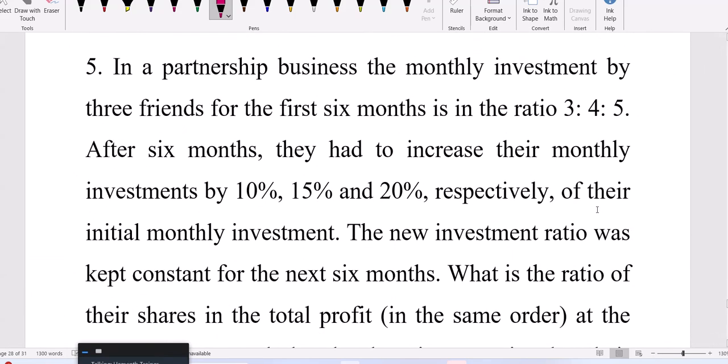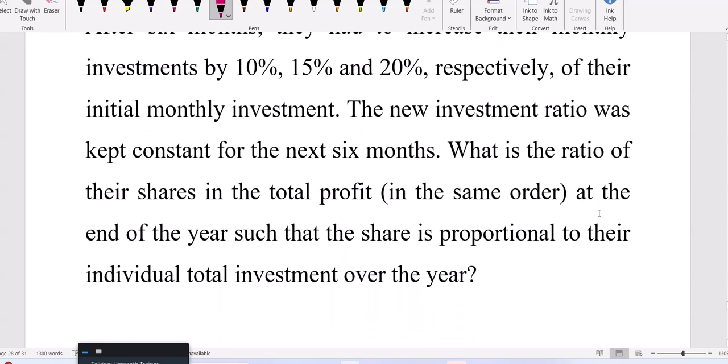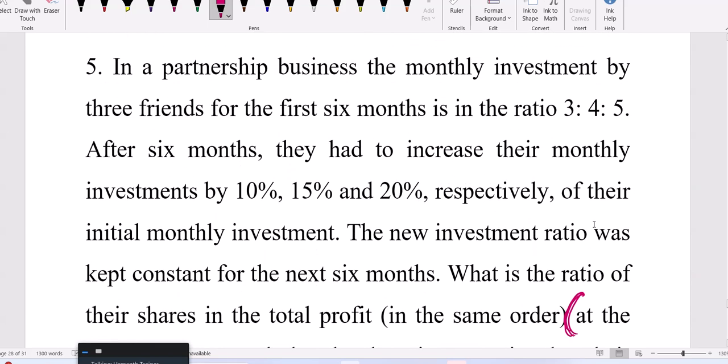In the GATE exam, they give all details clearly in the question. That's why the question is lengthy. It's not because of the difficulty. The question is a bit lengthy because the last line clearly says total profit is directly proportional to their investments in the entire year. This is generally not given from a placements point of view. In GATE, they clearly explain how profit is decided. That will generally not be required. You have to calculate the profit share ratio. That's it.